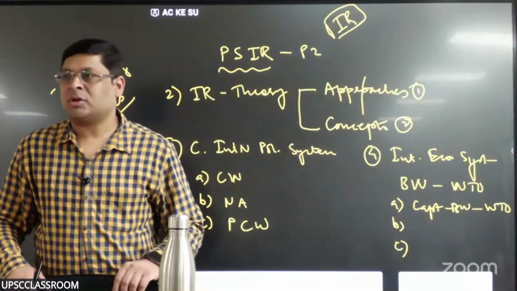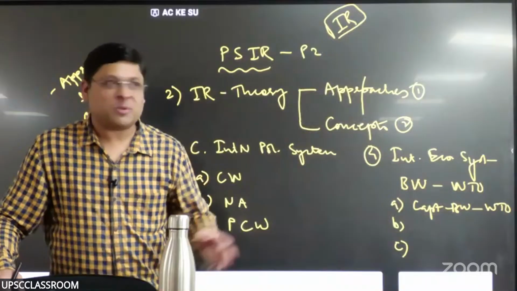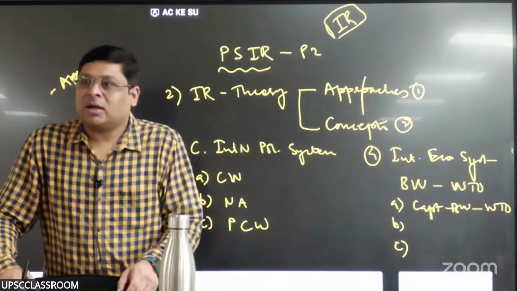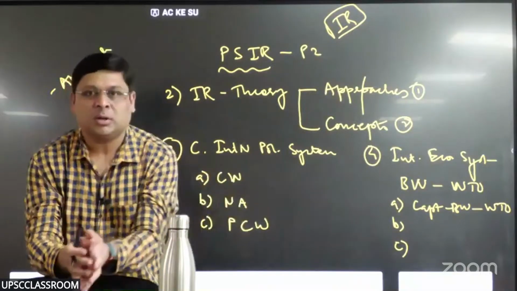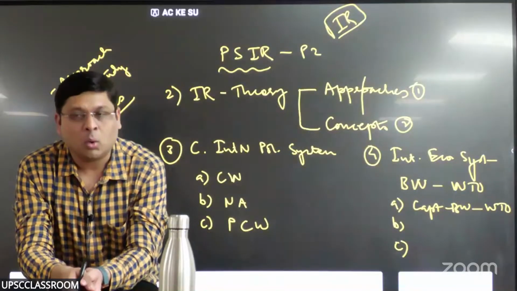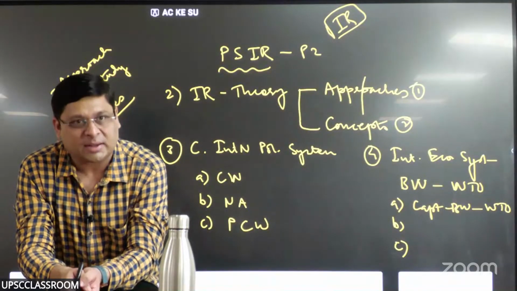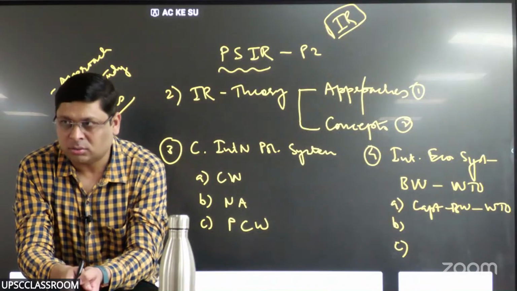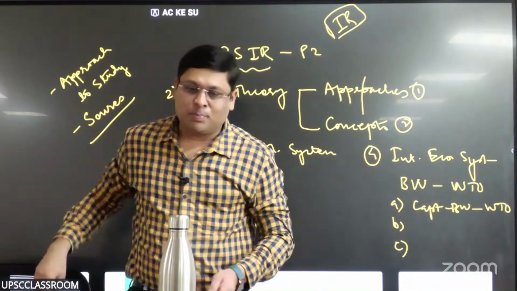One was the United Nations Organization, that was an experiment of idealism, and the other was of economic liberalism. Which are the Bretton Woods twins? World Bank and IMF. Along with that, there was an agreement called GATT, General Agreement on Tariffs and Trade. So that system is called the Bretton Woods system.